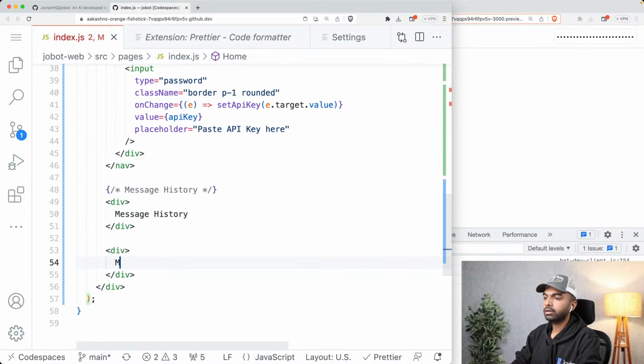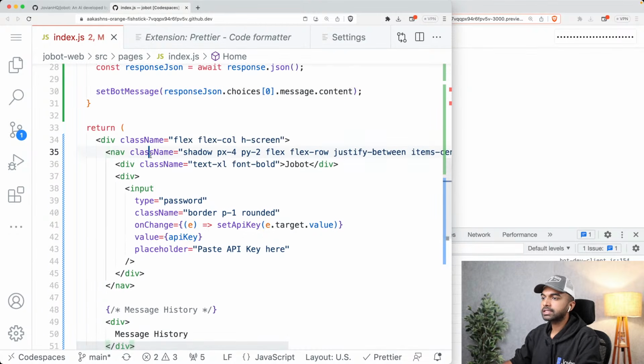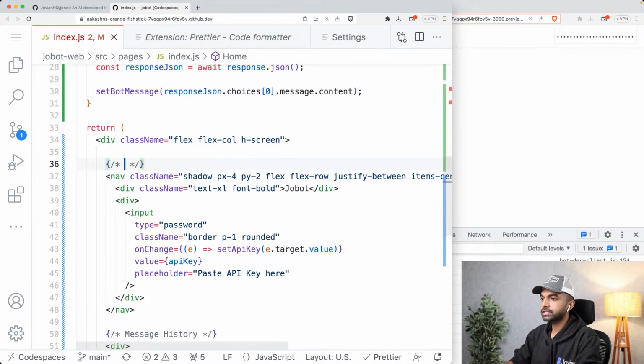And this is going to be the input box that we're going to put here, so message input box. By the way, I'm creating these comments in JSX, which is HTML within JavaScript essentially, by pressing command / as a shortcut. And let's give this nav a title as well. Let's just call it navigation bar.